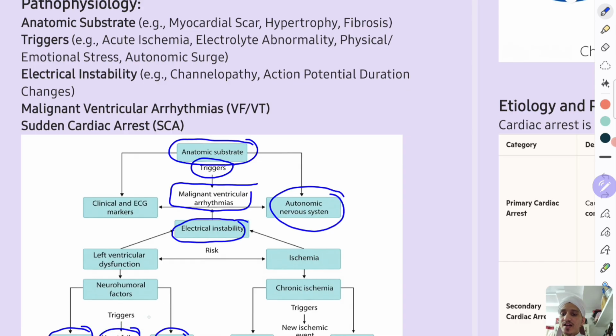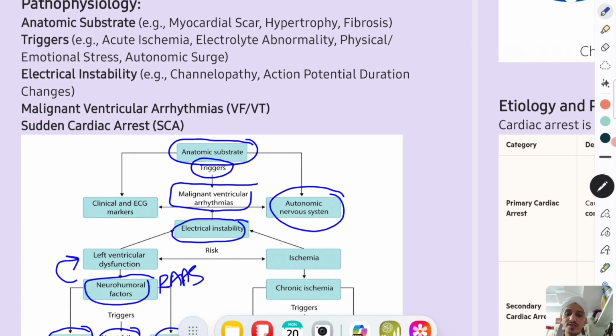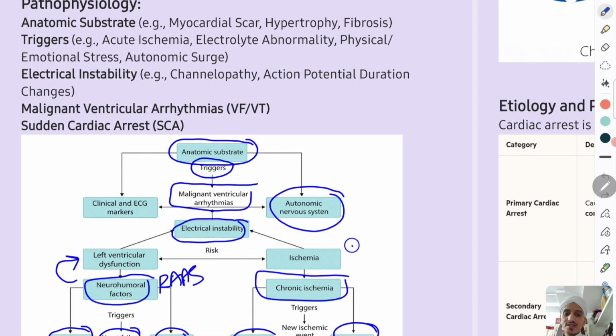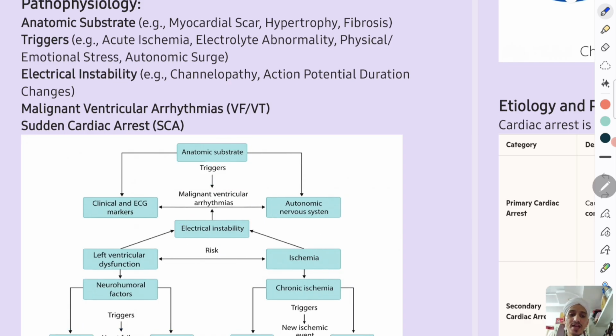So what happens in heart failure? There will be neurohumoral RAAS activation, no? All these factors cause left ventricular dysfunction. On the other hand, coronary artery disease or coronary stenosis will create a state of chronic ischemia. This state of chronic ischemia again will cause electrical instability. Any trigger in this electrically unstable state will cause arrhythmias, and arrhythmias will lead to cardiac arrest. That is the basic mechanism behind cardiac arrest.